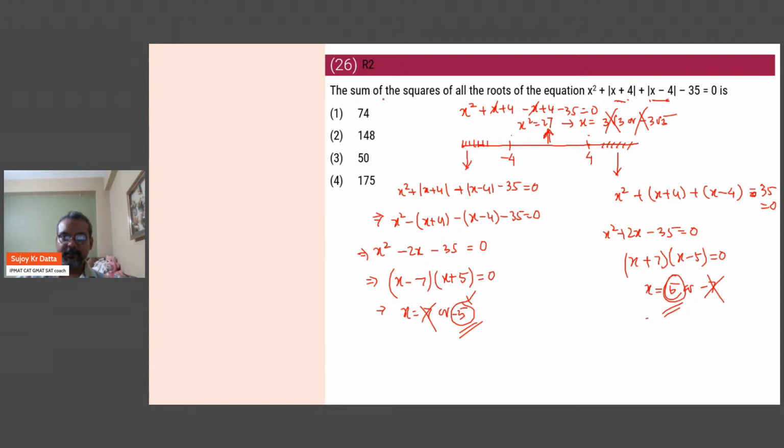They are asking you sum of the squares of them. So it's 25 plus 25. So the answer is 50. Okay, I hope this is now clear. Question number 26.